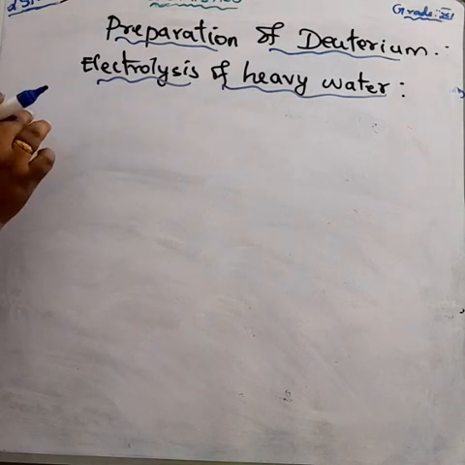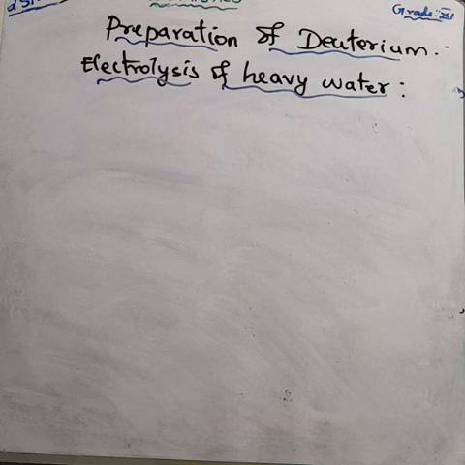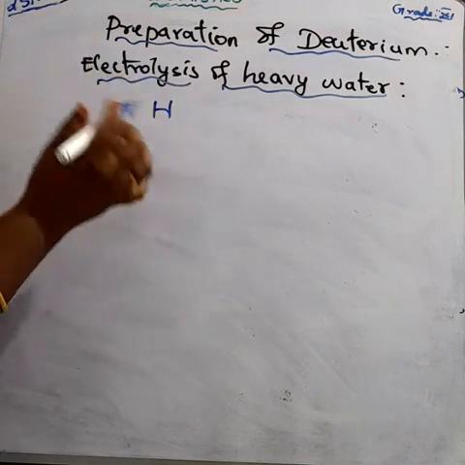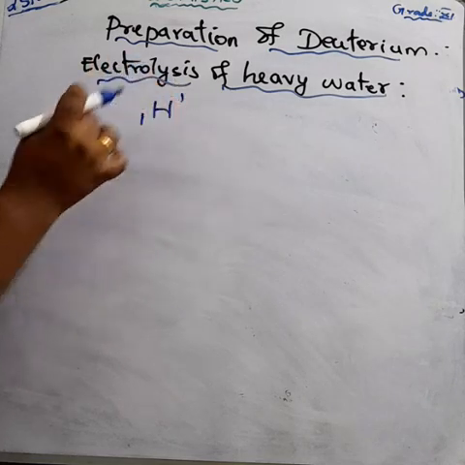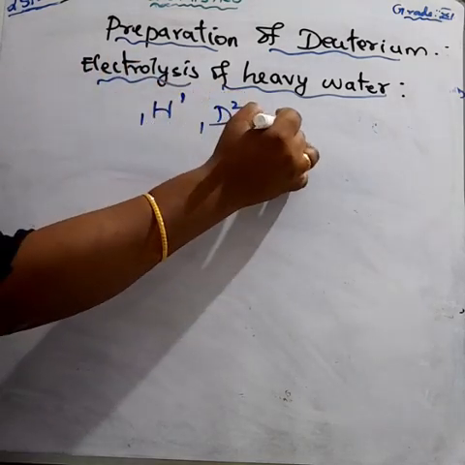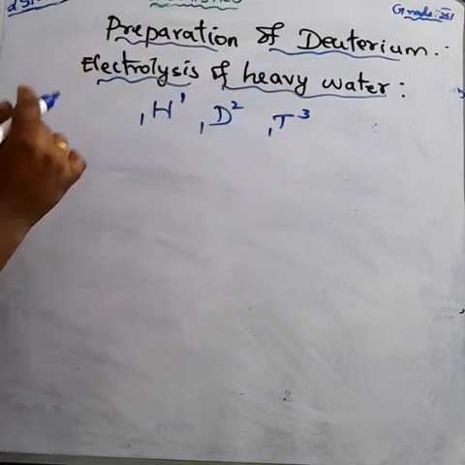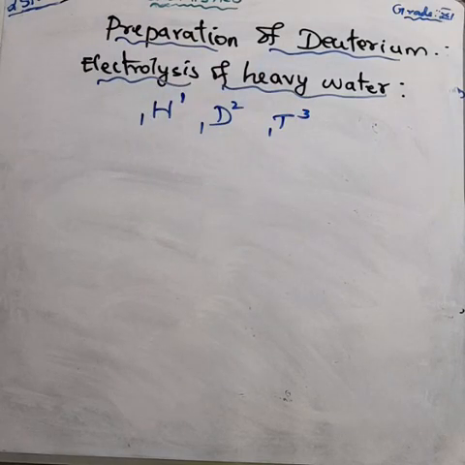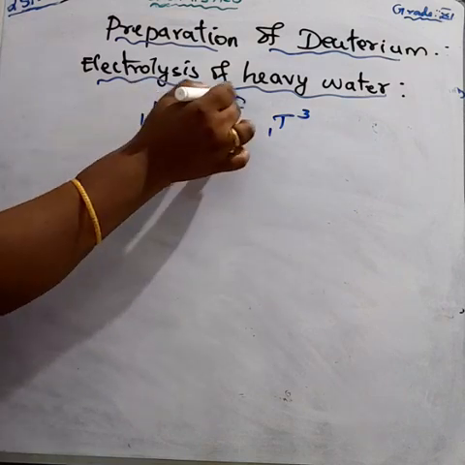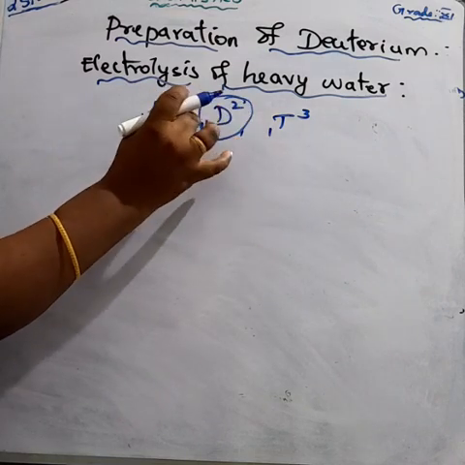We know what deuterium means: it is one of the hydrogen isotopes. We know about the isotopes of hydrogen. What are the different isotopes of hydrogen? Protium, deuterium, and tritium. Now we are going to study the preparation of deuterium.